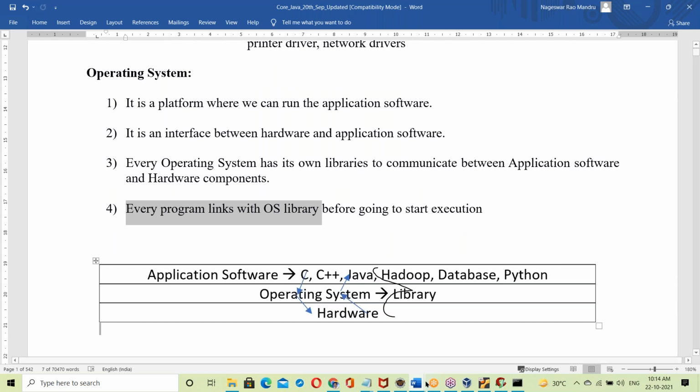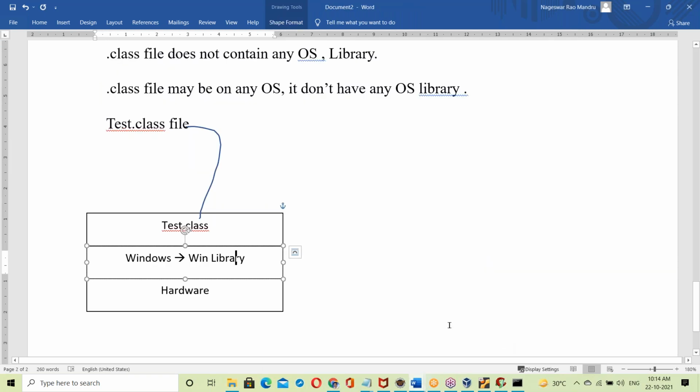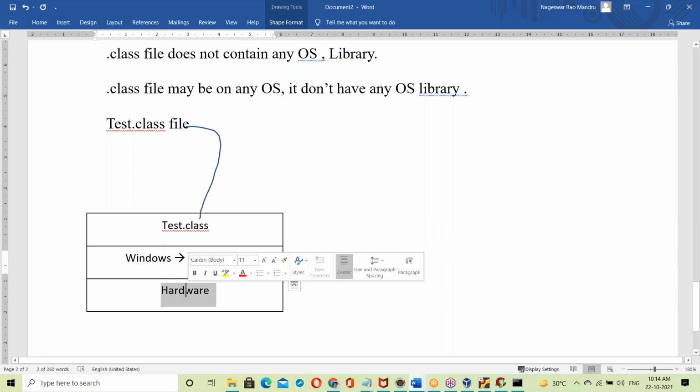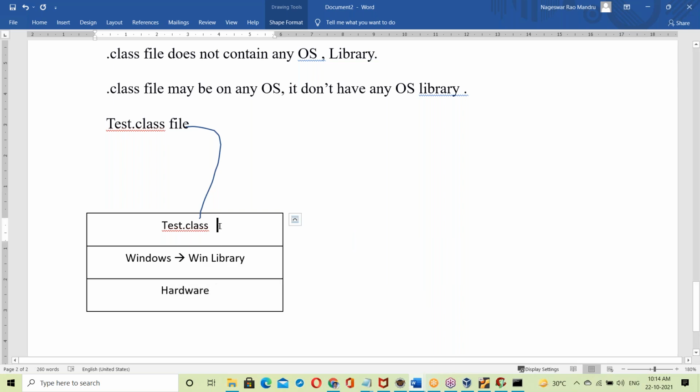Suppose it is C language, what happens here? At the time of creation of the exe file itself, everything is linked, static linking, so using that library it communicates. Every program has to link with an OS library, it's compulsory, to communicate with hardware components. If it is C or C++, in the exe file concept, the OS-level library is already linked at creation time,